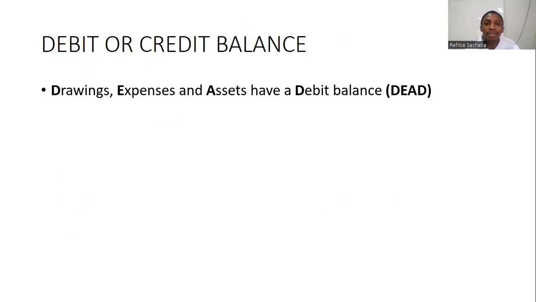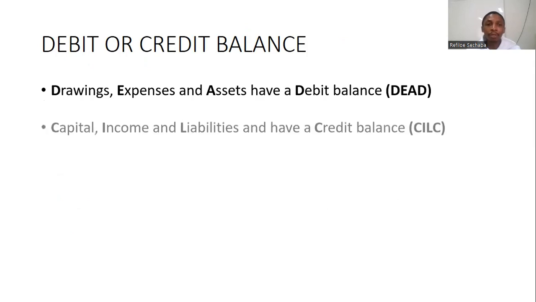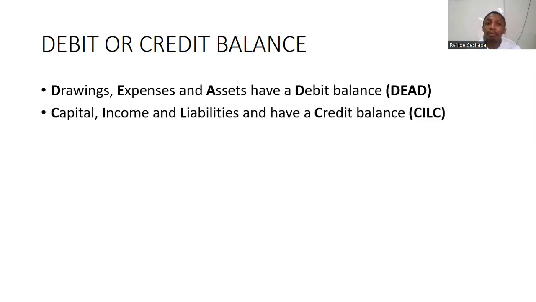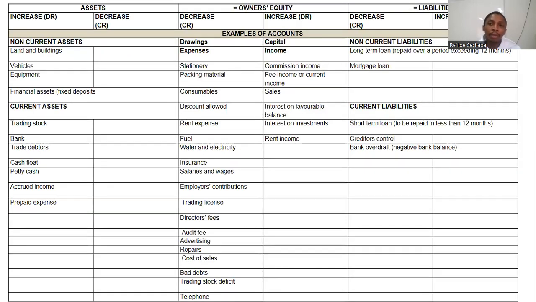Now, as I've said, drawings, expenses, assets have a debit balance. So the abbreviation will be DEAD, D for drawings, E for expenses, A for assets, and D for debit, okay? And all of those increase on the debit side. And then we've got capital, income, and liabilities. They increase on the credit side, and that will be your CIL. Remember those abbreviations. This is simply a summary of our accounting equation.